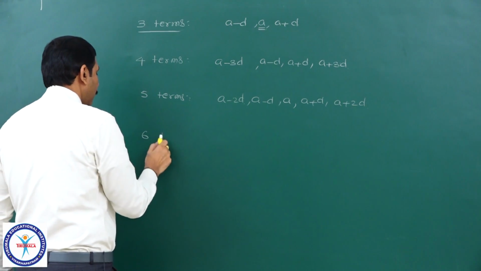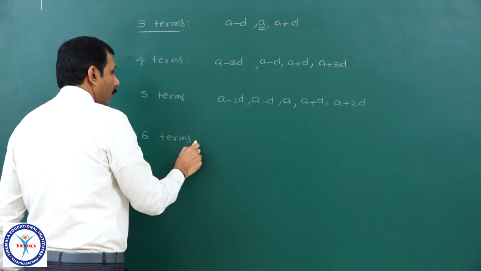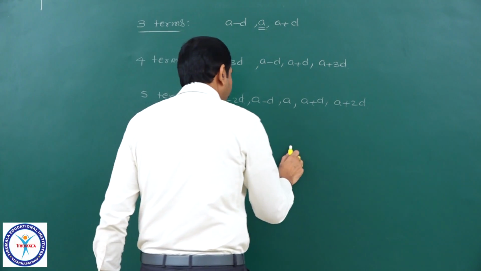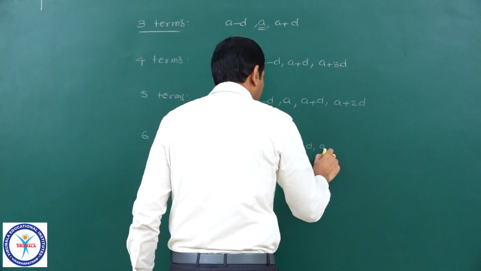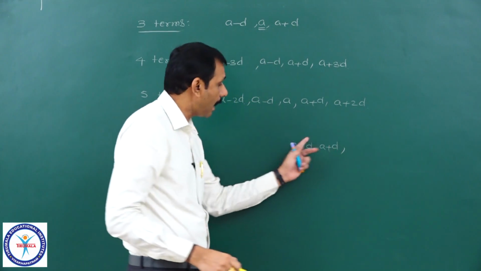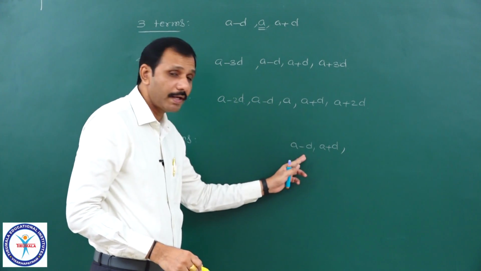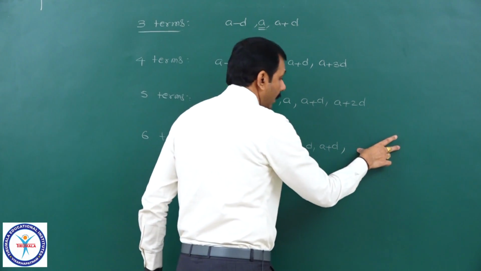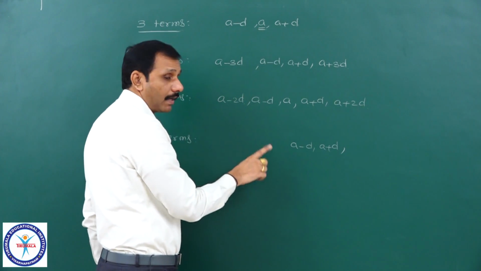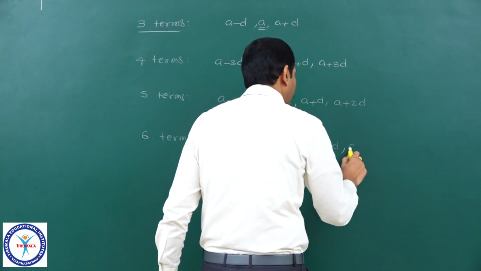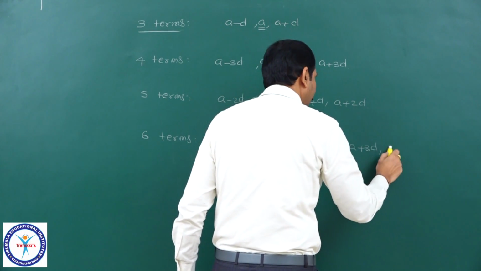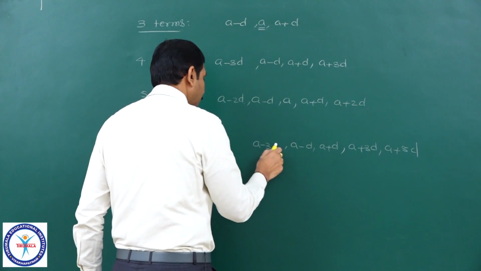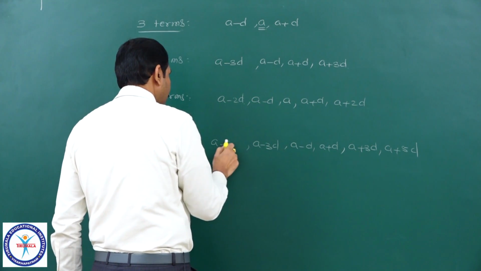And next, 6 terms, what will I do? You see, 6 means even. Therefore, you write two middle terms A minus D, A plus D. What is the common difference of these two? 2D. Total 6 terms means 2 terms I have written. Here 2 terms, here 2 terms, you write with a common difference 2D. With common difference 2D it will be A plus 3D, A plus 5D, and on this side it will be A minus 3D and A minus 5D.